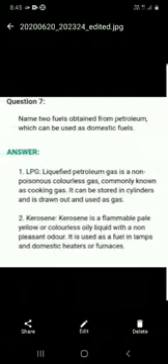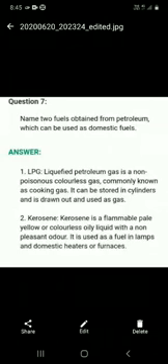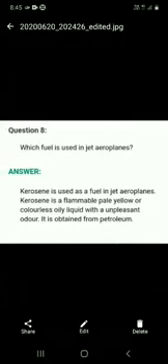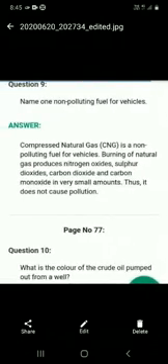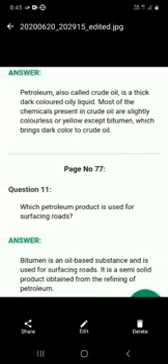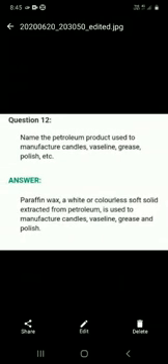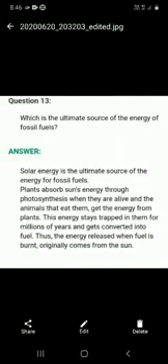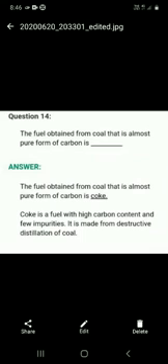See here. Question number 7. LPG. Okay, name two fuels obtained from petroleum. We have the first, LPG, and the second is kerosene. You will write down the details of LPG and kerosene. Question number 8. Question 9. Name the non-polluting fuel of vehicles and its answer. This is the answer of question number 10. Now we go through question number 11, 12 and its answer. Okay. Now question number 13, and at last we will do question number 14.